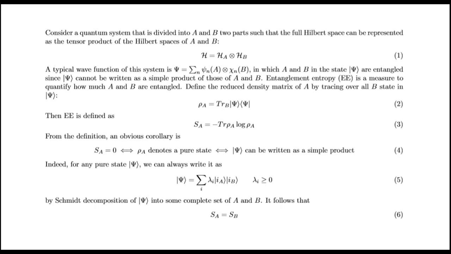Define the reduced density matrix of A by tracing over the B states in psi. The entanglement entropy is defined as this. From the definition, an obvious corollary is this. Indeed, for any pure state psi, we can always write it as this. By Schmidt decomposition of psi into some complete set of states of A and B, it follows that S_A equals S_B.